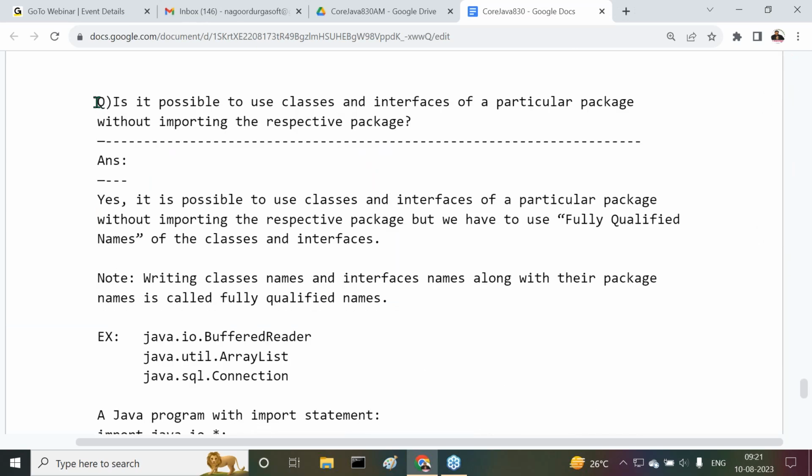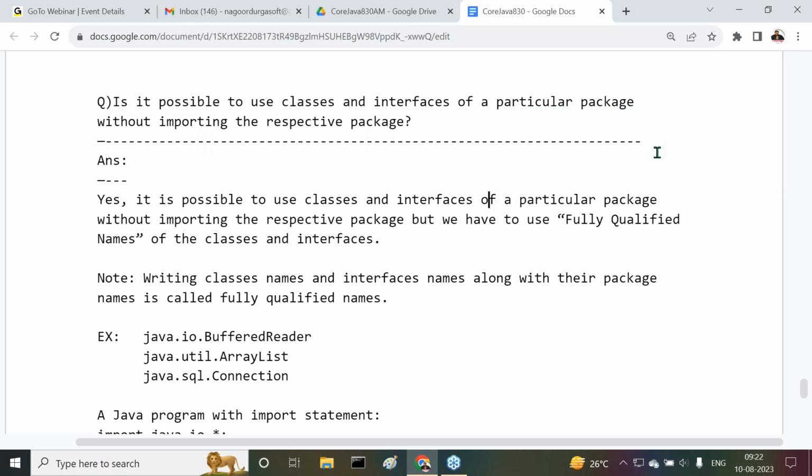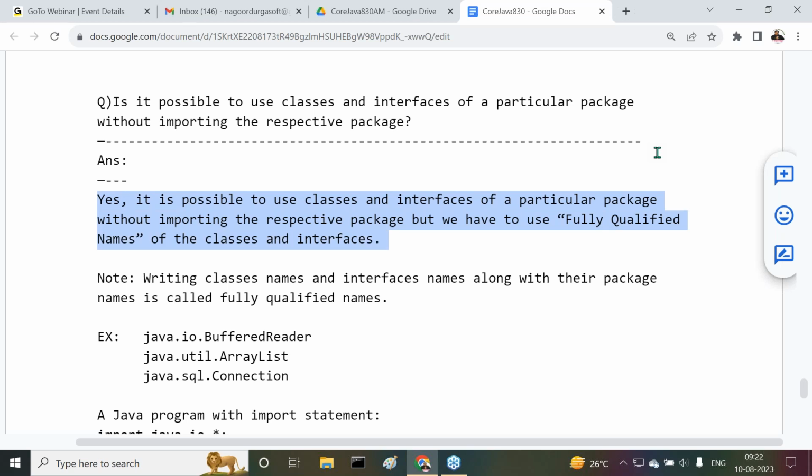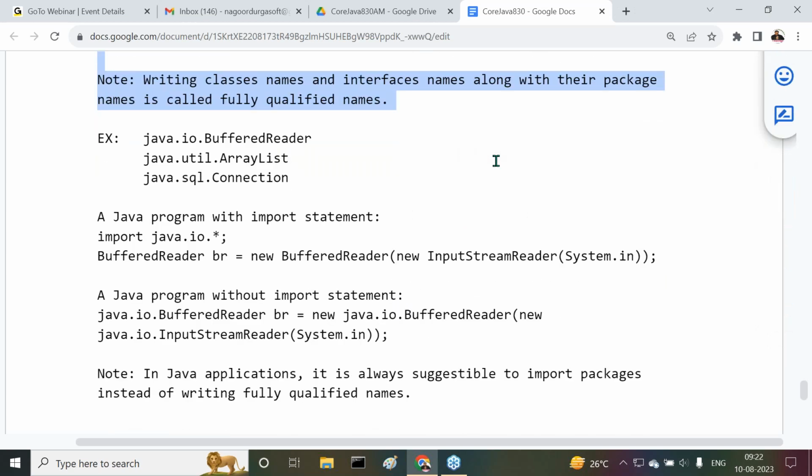Next: is it possible to use classes and interfaces of a particular package without importing the respective package? Yes, it is possible, but we have to use the fully qualified names of the classes and interfaces. Note: writing class names and interface names along with their package names is called a fully qualified name.